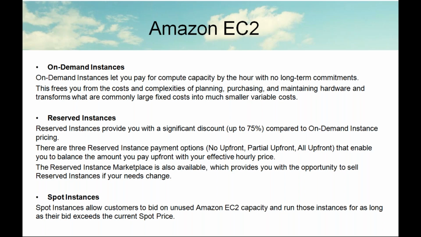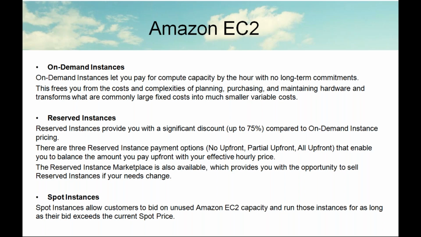So we have three types of instances: on-demand instances, reserved instances, and spot instances. On-demand instances let you pay for compute capacity by the hour, so hourly based, we have to pay the money with no long-term commitments.